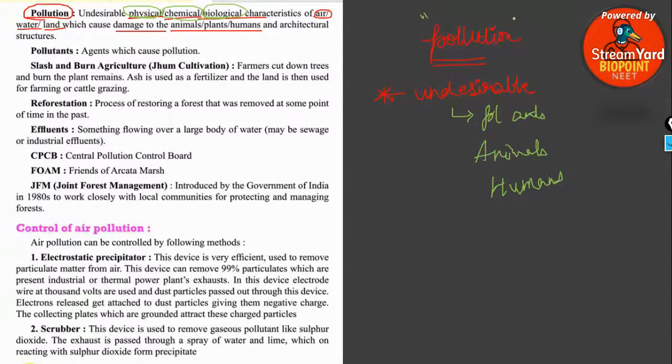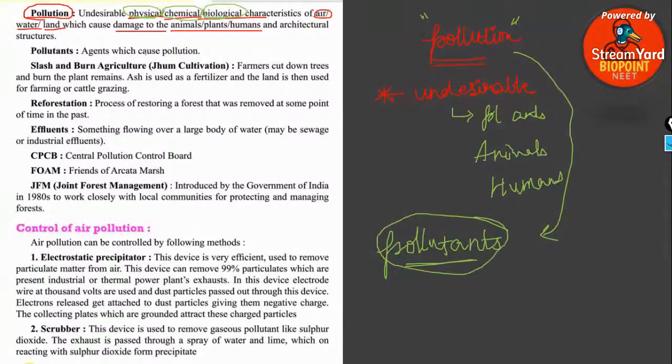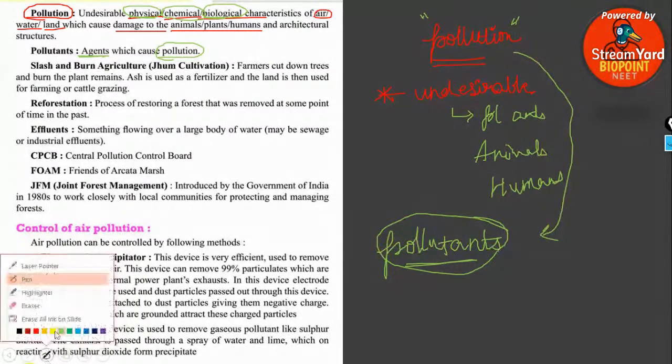Next, whenever we study pollution, we have to study the agent that causes pollution. What is that agent, everyone? It is the pollutant. Yes, Calvin, we have only just begun, I have told only the definition of pollution, so you'll get it easily. So what are pollutants? Pollutants are the agents which cause pollution. Agents that cause pollution are known as pollutants. What are the different kinds of pollutants that you can see?